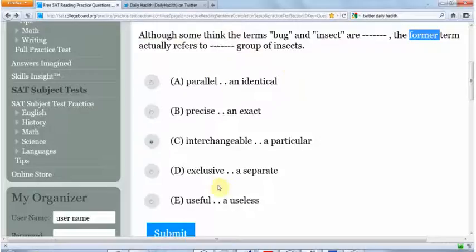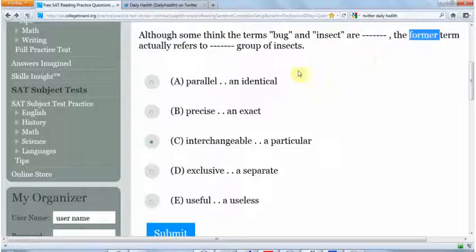So now we're going to look at these words here. Now, although some think the term bug and insect are parallel. What kind of word are we looking at? Are different or the same? Same. The former. So what we're looking for is something that's going to change the meaning. Here, if we said are the same, then we'd want to say refer to different groups of insects. If we said different here, then we want same here. Okay? Because how do we know that those two are different? Because of this magic word here, the although. So the although is actually giving us the clue to the relationship between these 2 words.